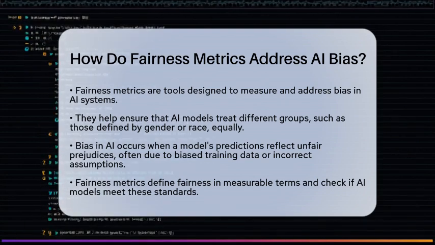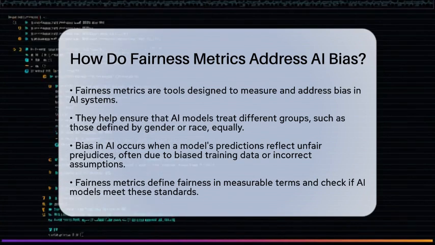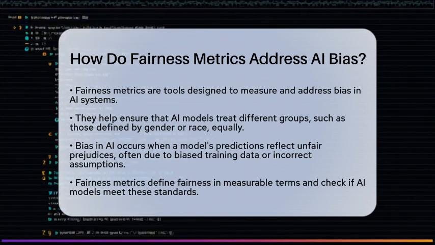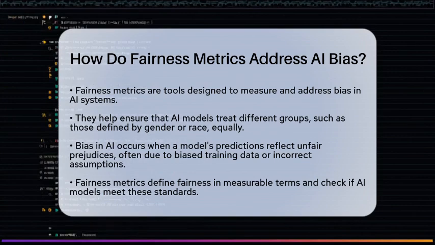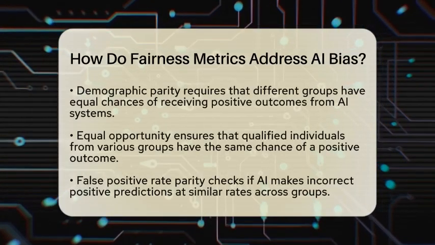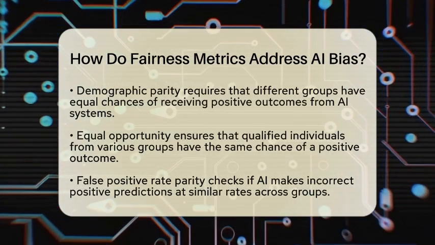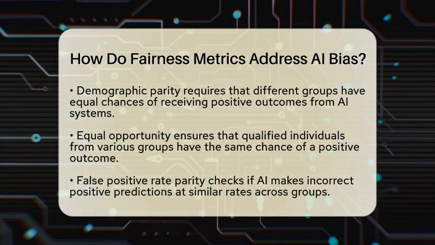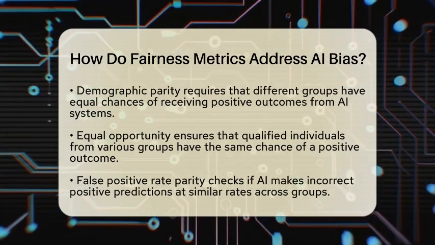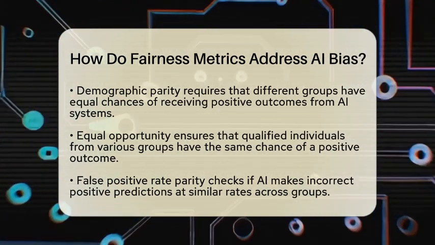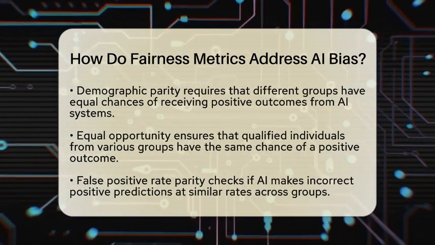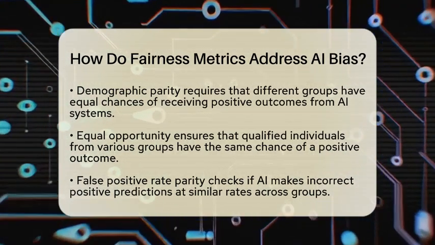Let's look at some common fairness metrics. First, we have demographic parity, also known as statistical parity. This metric requires that different groups have the same chance of receiving a positive outcome from an artificial intelligence system. For instance, in a hiring algorithm, men and women should have equal chances of being selected.